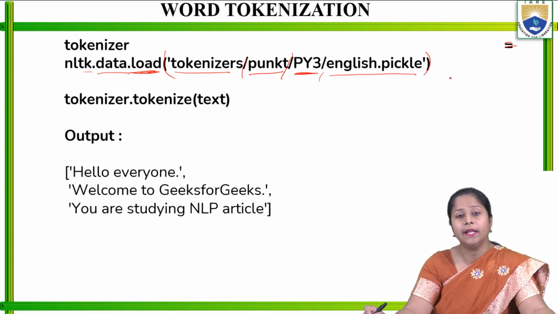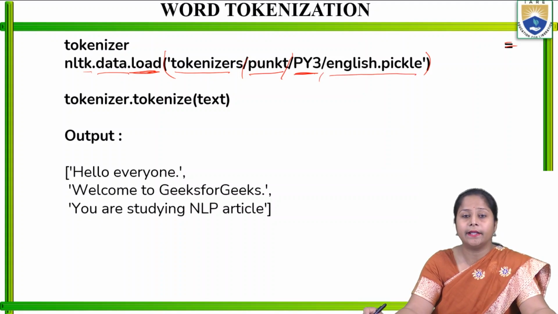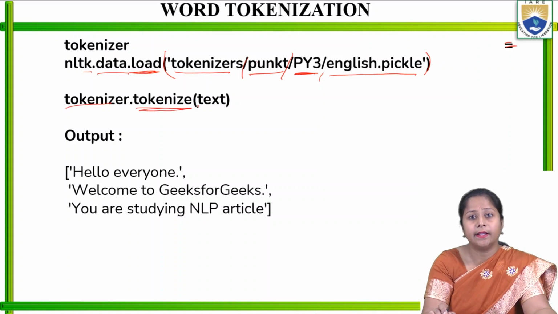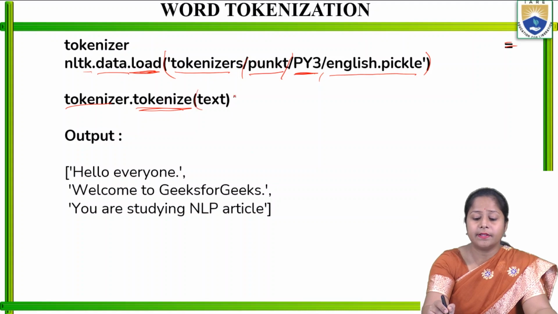This is a file that is there in the NLTK library, and the dataset has already been loaded there, it is a preloaded dataset. And in the next line, I will call tokenizer.tokenize, that is again a function, and in the function I will write text.